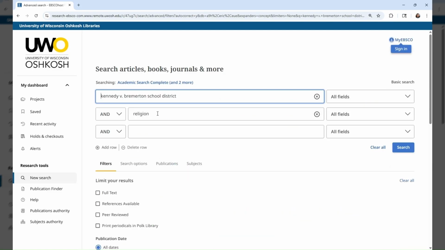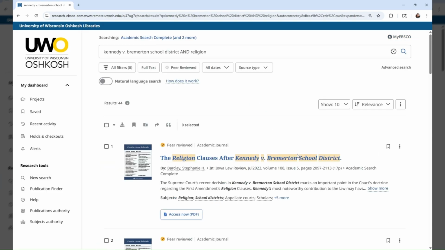Or if there's a specific angle on a case that you would like to see more analysis of, you could use whatever keyword there. Let's just look at this search for now. From here, you can choose the search filters if you like. You can filter for peer-reviewed text only or specify source type and publication dates. Obviously, since this is a somewhat recent court case, we'll most likely only see results from the last few years or so. Once you've found an article that you wish to read, click on the title.